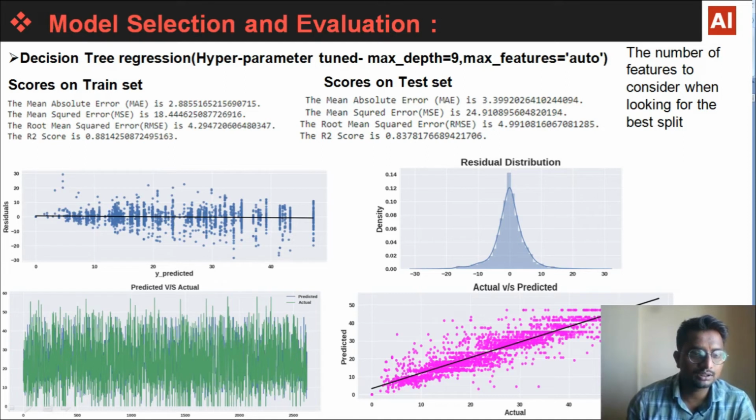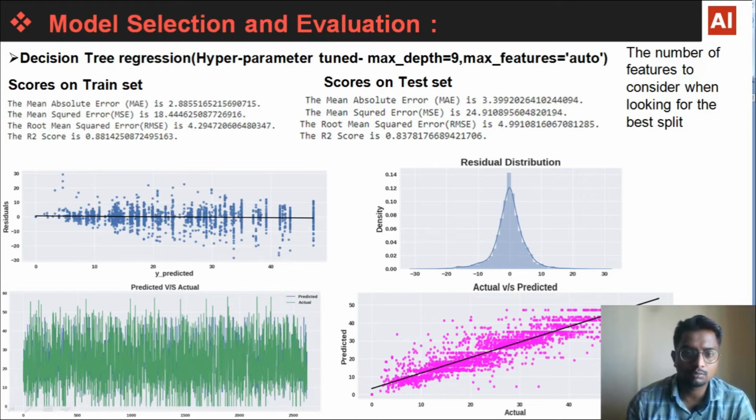Here we can see the mean absolute error is 2.88 for the train set, and for the test set it is 3.39. Similarly the MSE is 18.44 on the train set and on the test set it is 24.91, and finally the R2 score is 0.88 on the train set and on the test set it is 0.83.